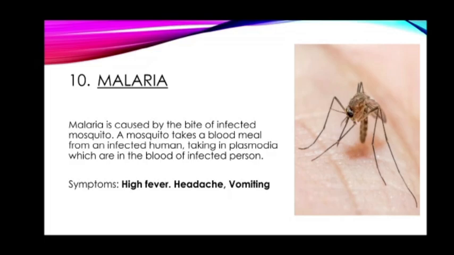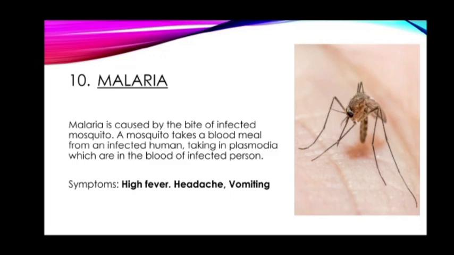Malaria is not caused by virus or any type of bacteria, but it is actually caused by different parasites. Parasites are also little microorganisms that live in the body of humans, and also in the body of animals as well. Malaria is caused by the bite of an infected mosquito.